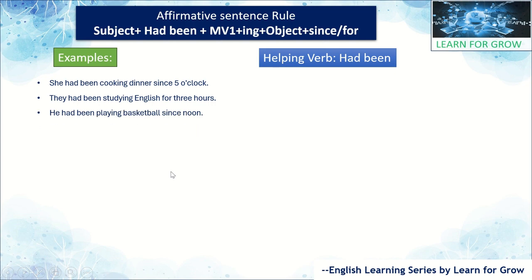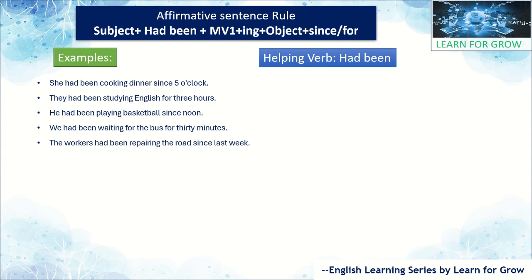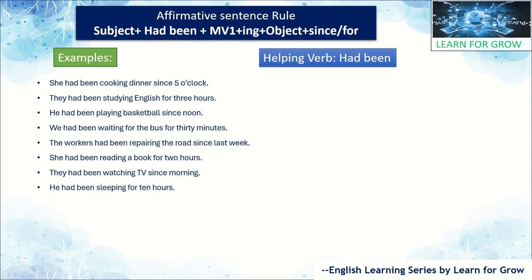He had been playing basketball since noon. We had been waiting for the bus for 30 minutes. The workers had been repairing the road since last week. She had been reading a book for 2 hours. They had been watching TV since morning. He had been sleeping for 10 hours. We had been talking on the phone for a long time.